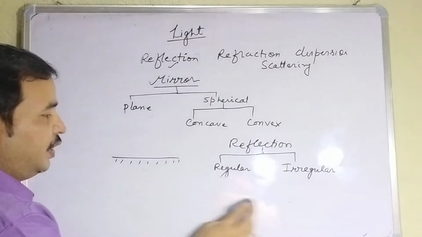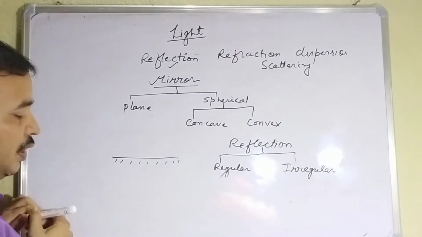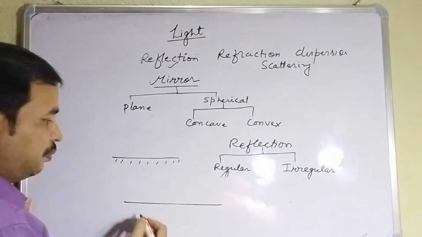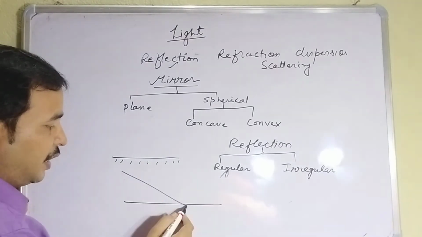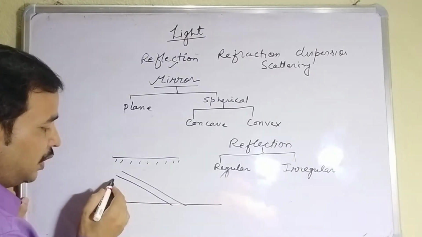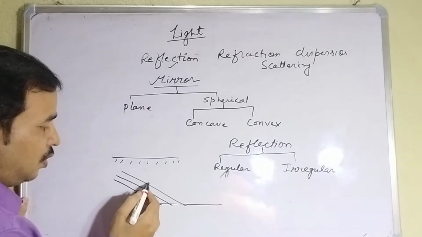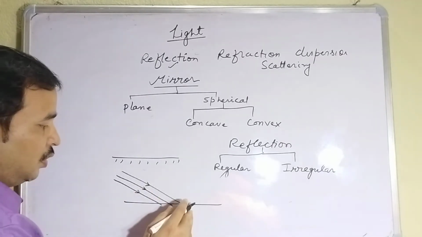Now, regular and irregular reflection. Regular reflection, you can see it is drawn like this. Suppose this is the plane surface, and light is coming in the form of parallel beams. All rays are parallel to each other.